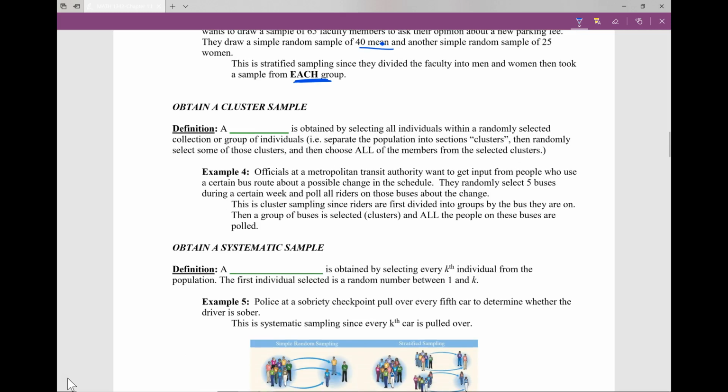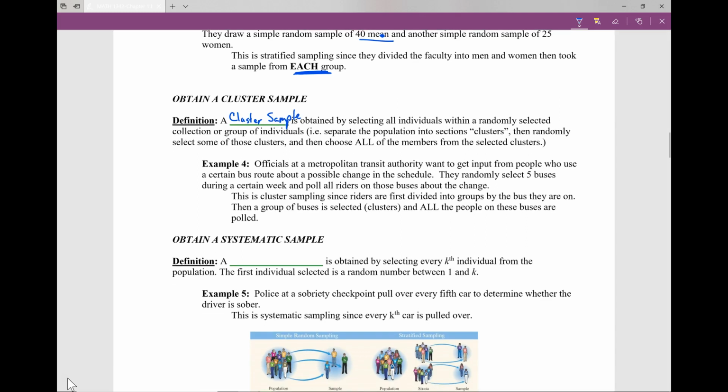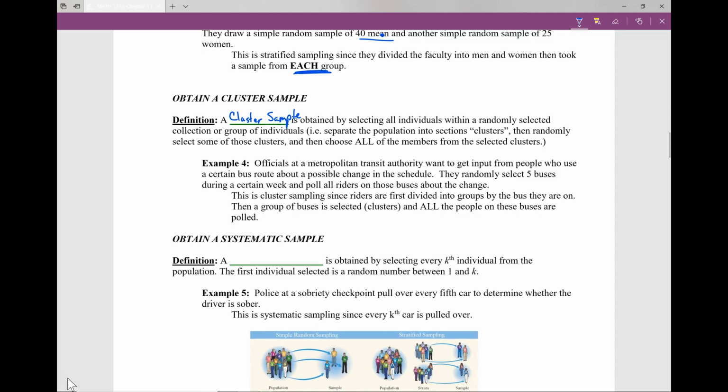A cluster sample is also one where we break people up into groups. We usually call those clusters. But then we randomly select some of those clusters, not some people from each cluster, but some of the clusters, and sample everybody in that cluster.